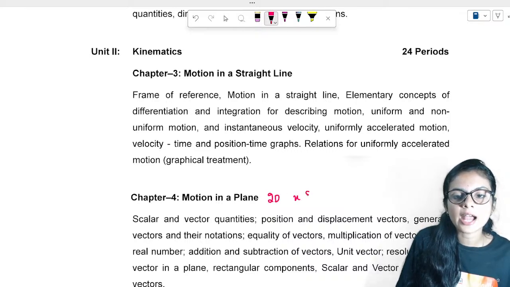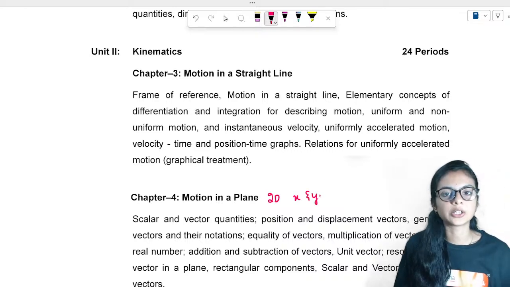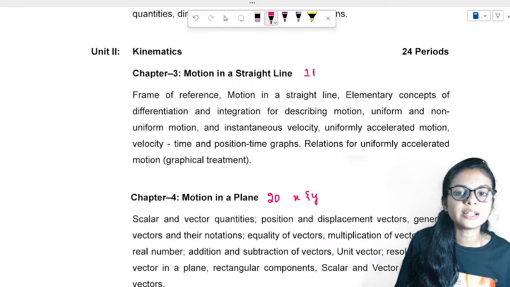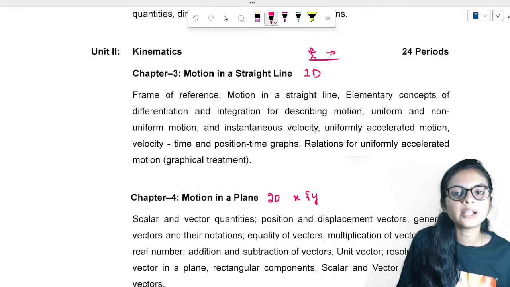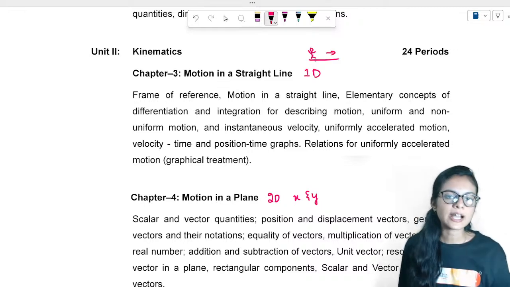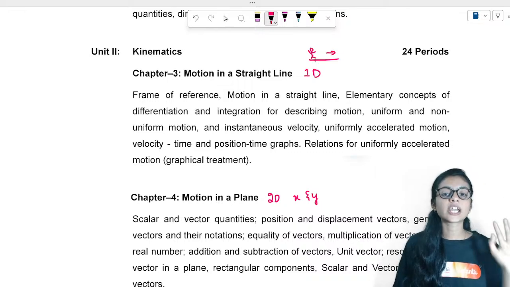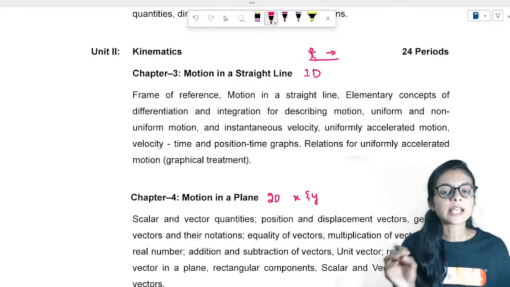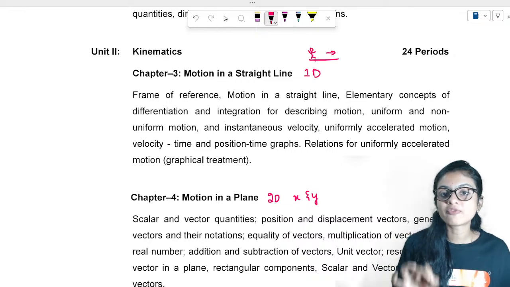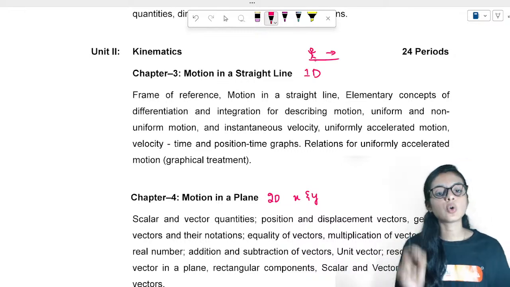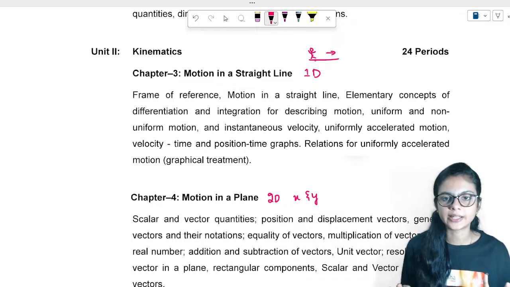But motion in a straight line is one dimension motion. Any person or object moving in one dimension, that is called motion in a straight line. Clear with this? So you can connect this, right? Some of the basics of the motion in a straight line chapter you have been studying in 9th standard. Am I clear with this?